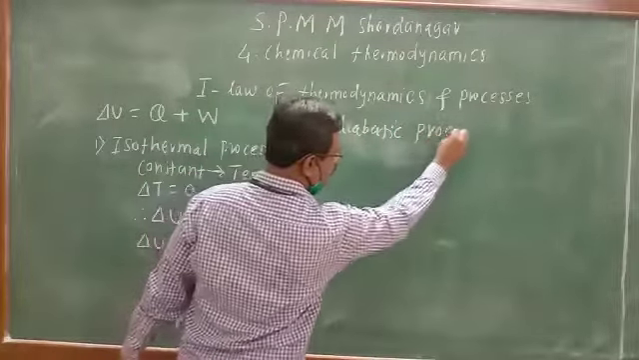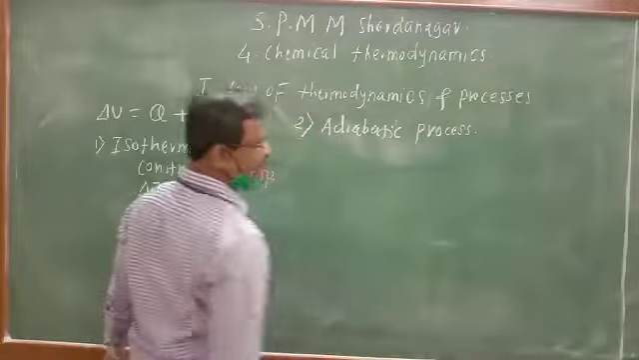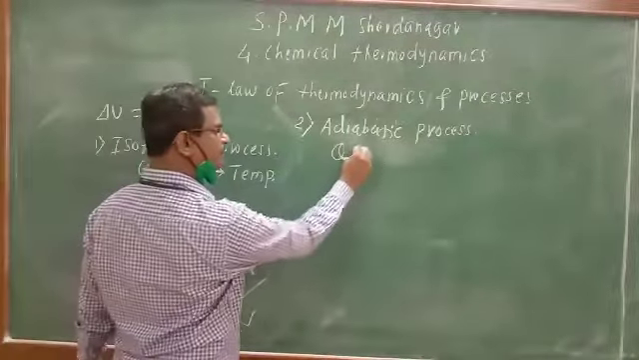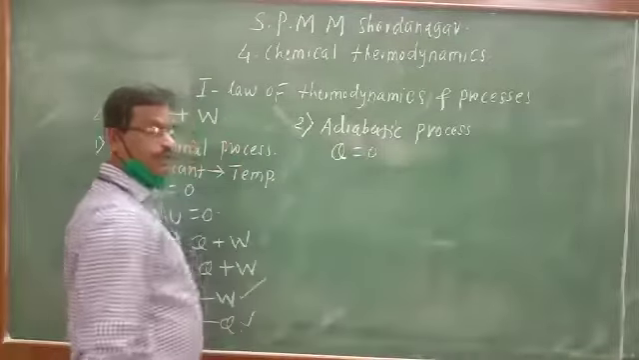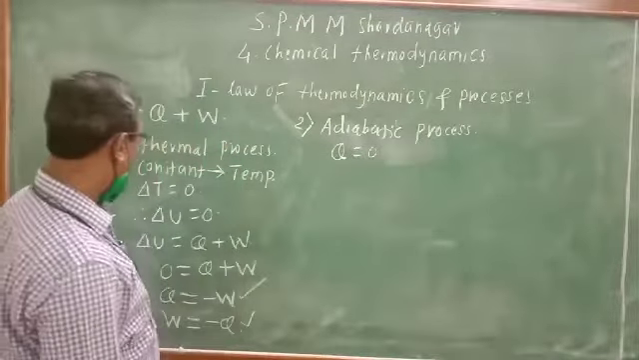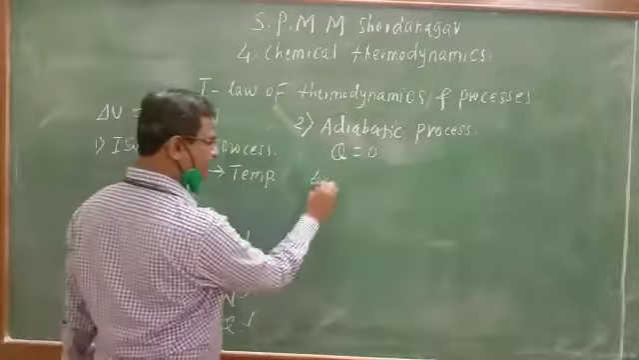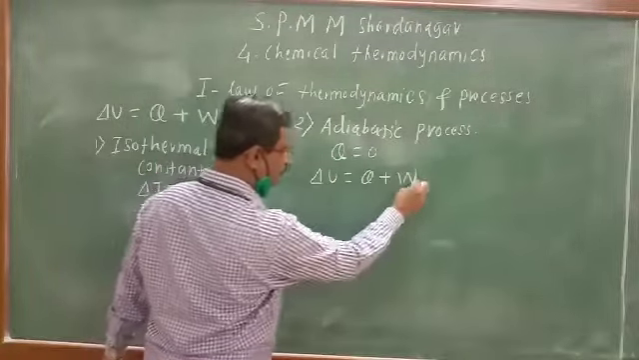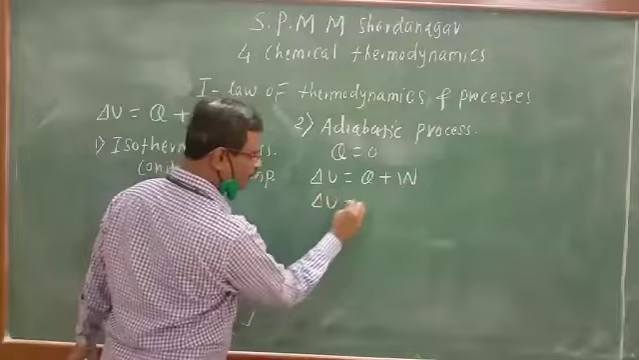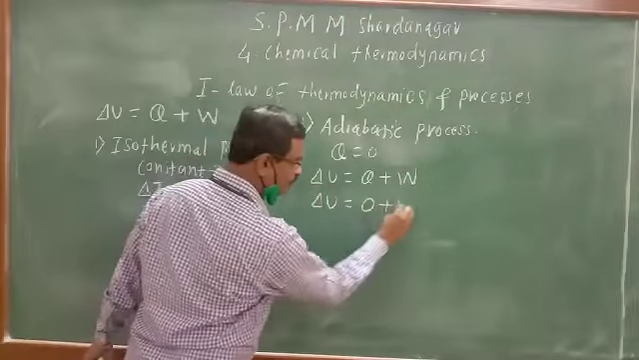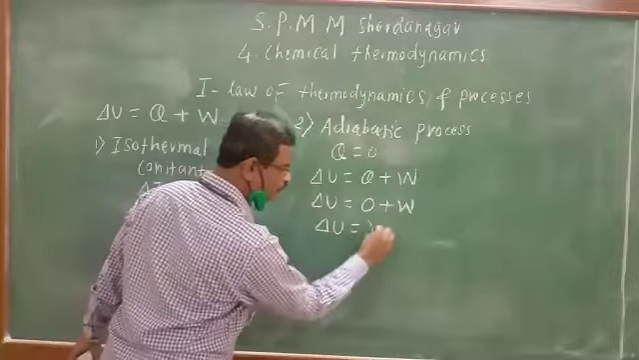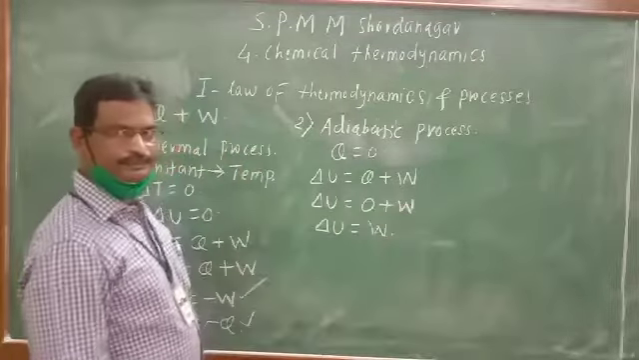We know what is meant by an adiabatic process. It is the process in which no heat change takes place, Q is equal to 0. According to the first law of thermodynamics, delta U is equal to Q plus W. Therefore, delta U is equal to 0 plus W, which means delta U will be equal to plus W.